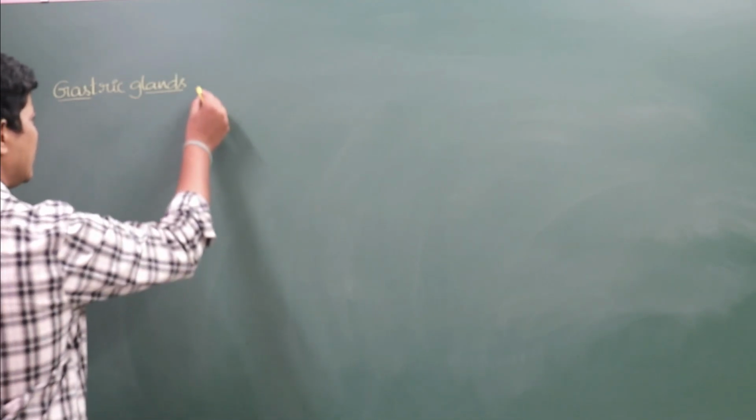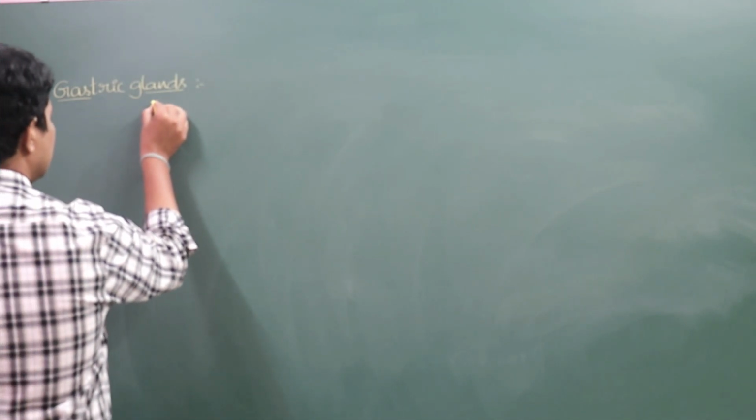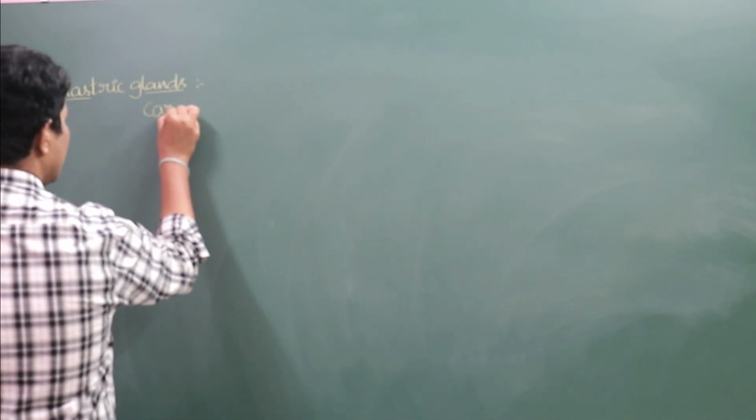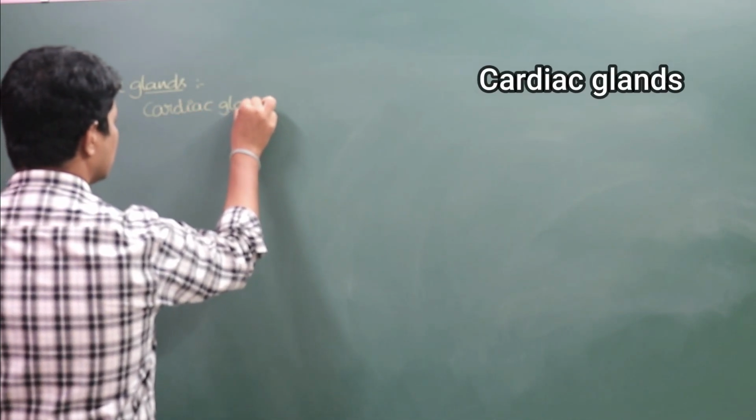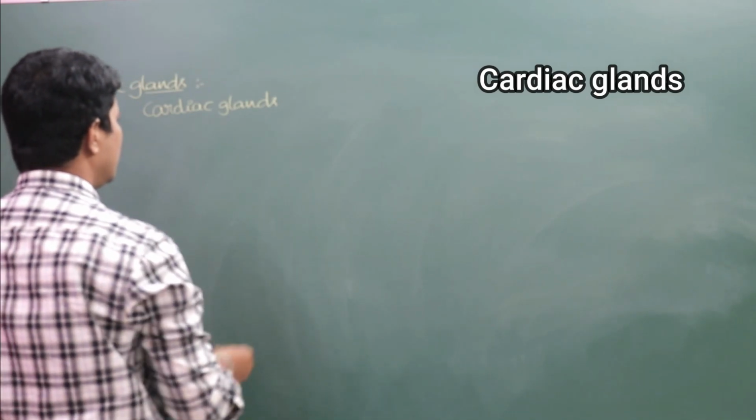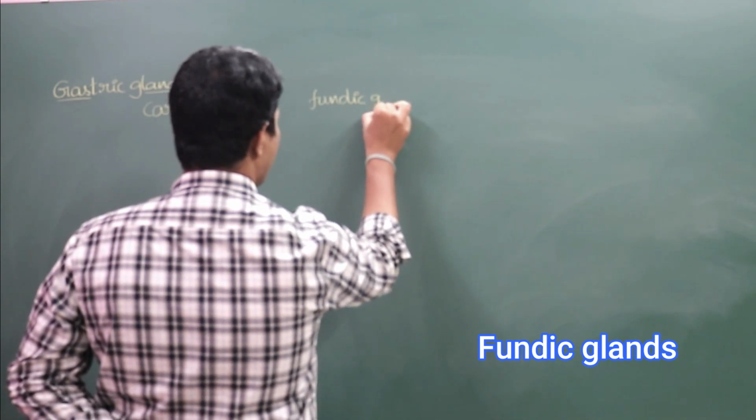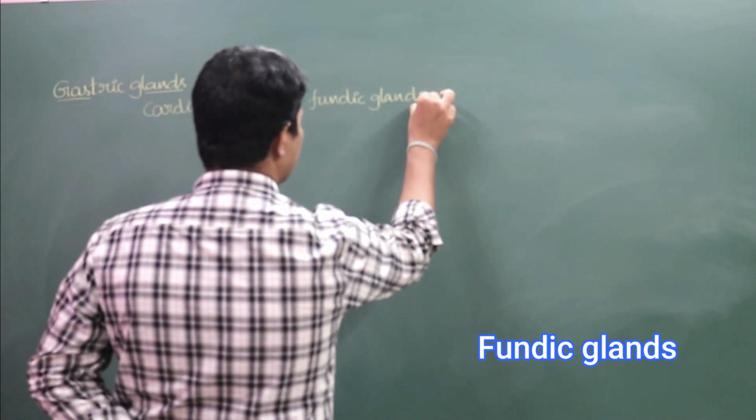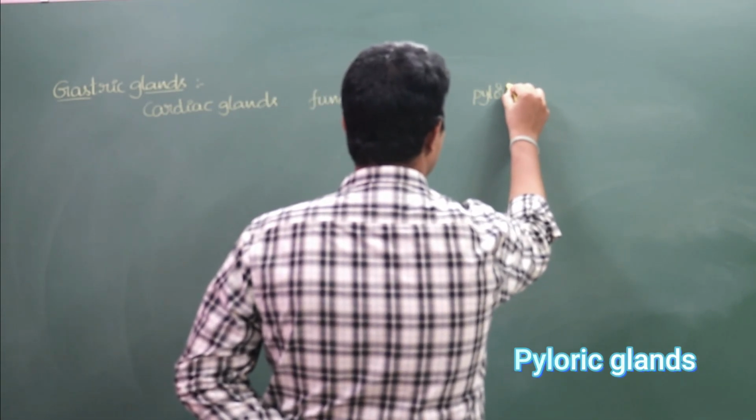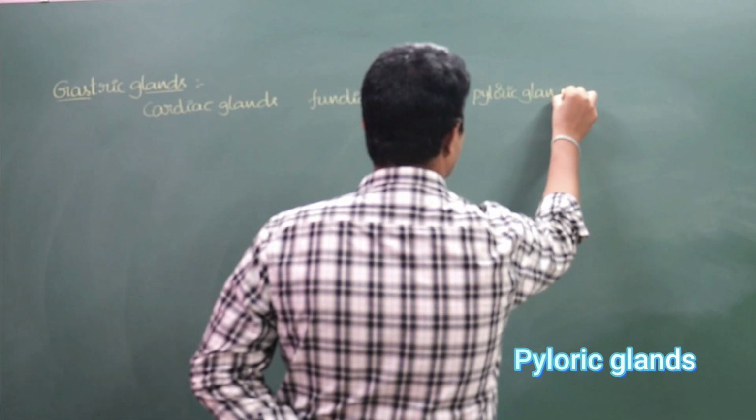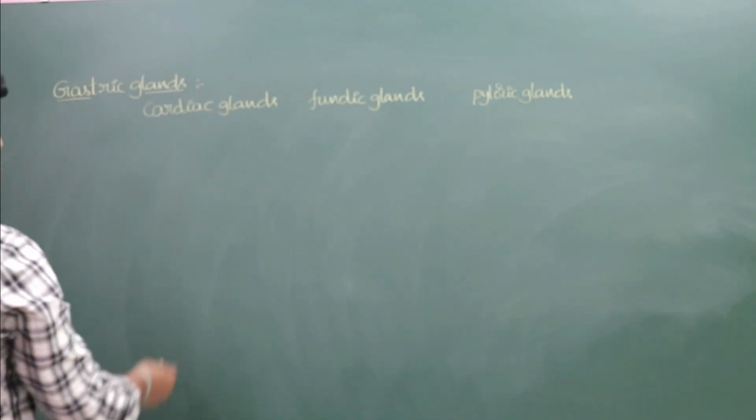Here we segregate these into 3 parts. So the glands which are secreted by the cardia are known as cardiac glands. Cardiac glands. And the glands from the fundic stomach, fundic glands. And the glands from the pyloric stomach, pyloric glands.